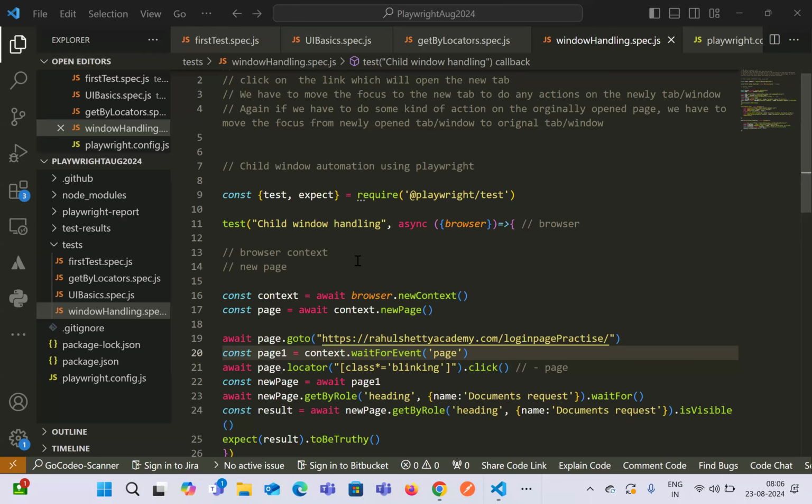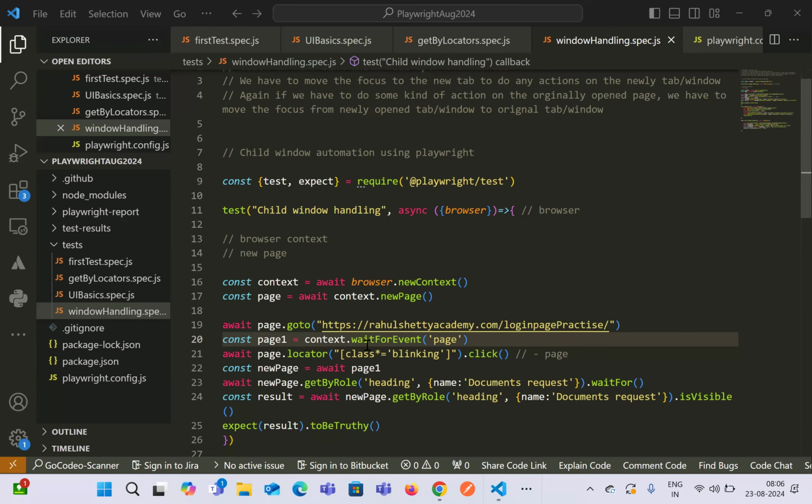So in terms of child window handling, we have seen that we have to wait for an event, which is the page event, which will be emitted when a new tab or new window is created at the time of test automation. What happens in general is whenever you click on a link and it tries to open a new tab or new window, at that point of time, a page event will be generated. And that is what we are trying to catch over here, saying wait for an event till the page event is getting generated.